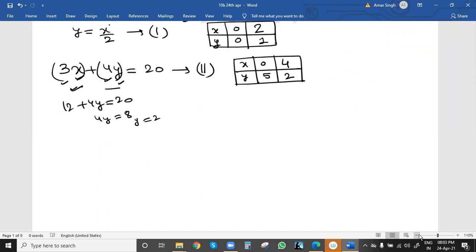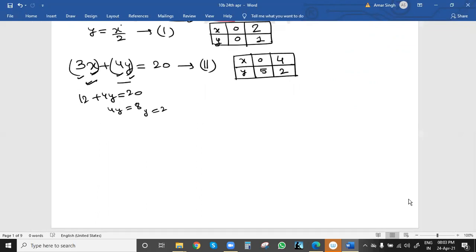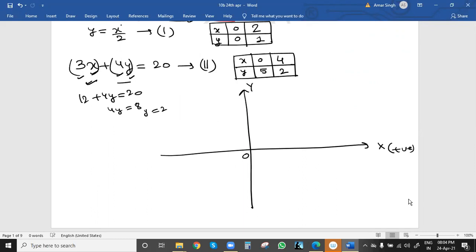Now we can slowly draw the graph. Origin, x, y. X positive, Y positive, and here the values are 1, 2, 3, 4, 5.